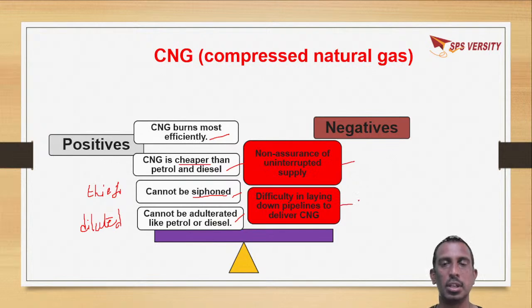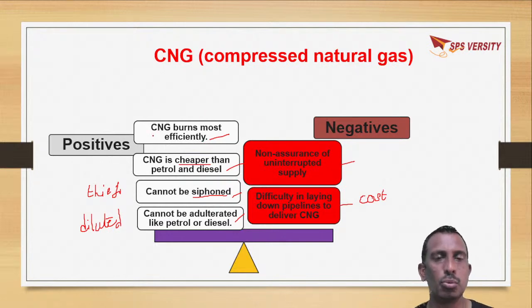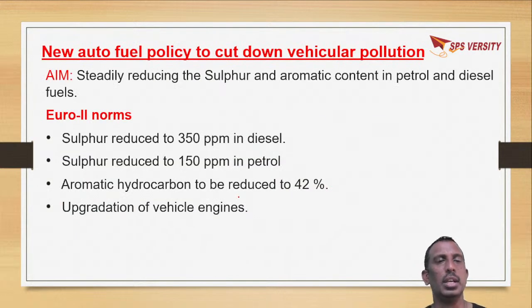That is a very high cost investment, laying down pipelines for supply of compressed natural gas to all places. These are the issues, but there are many positive aspects too. So this is how Delhi has taken the initiative to convert all vehicles to CNG vehicles, so that pollution is reduced.